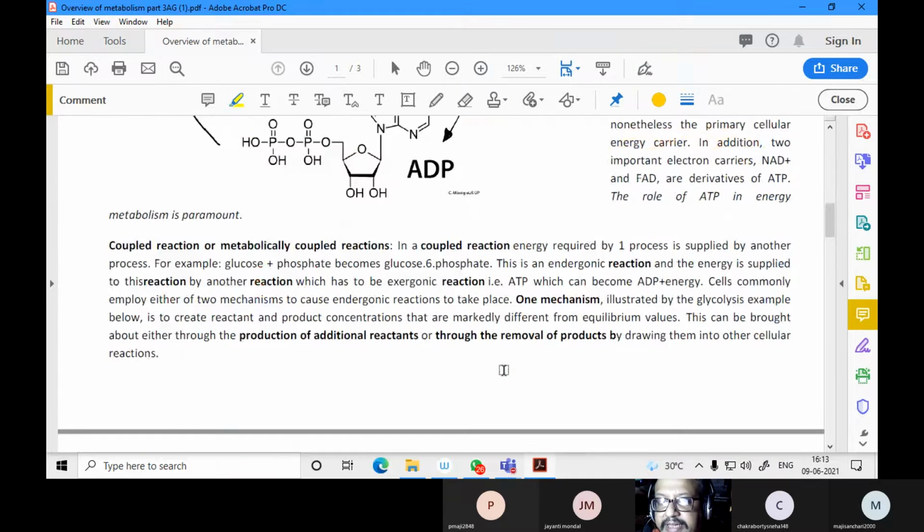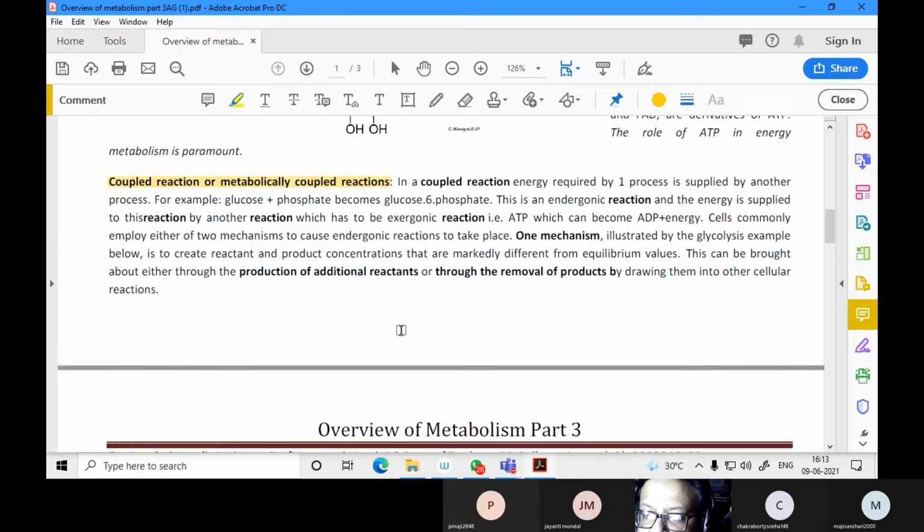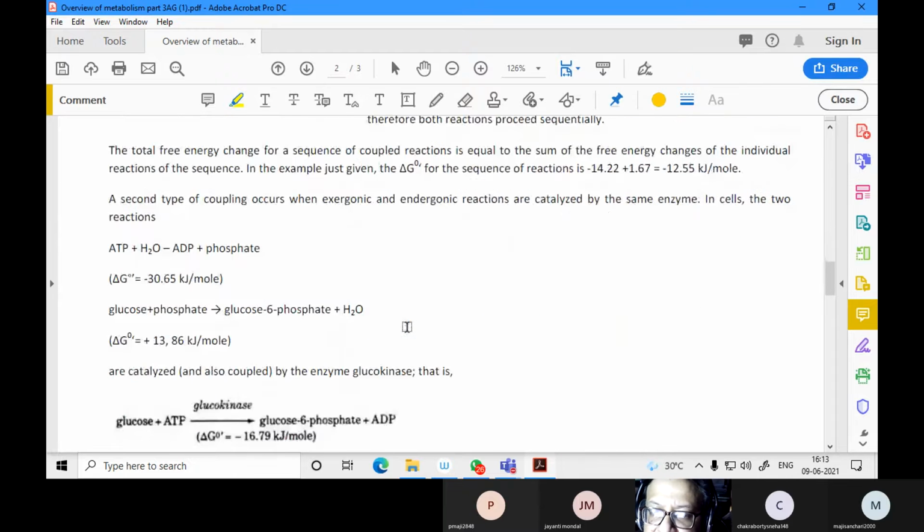These are known as coupled reactions, or metabolically coupled reactions. For example, ATP plus H2O gives ADP plus phosphate, and you have 30.65 kilojoules per mole of energy released.